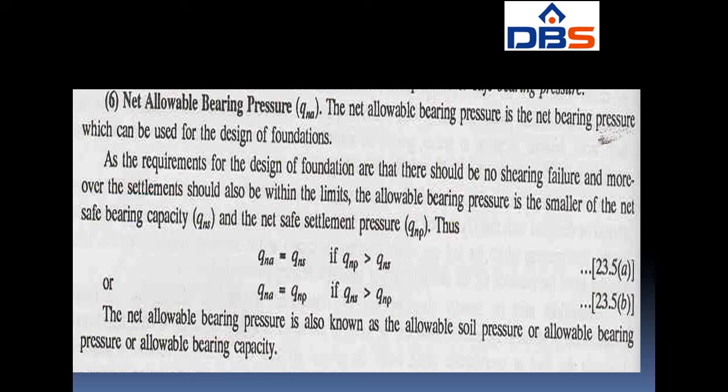If QNP is greater than QNS, QNA is equal to QNS. If the net safe bearing capacity is greater than QNP, QNA is equal to QNP. So by comparison itself we can find the net allowable bearing pressure. The net allowable bearing pressure is also known as allowable soil pressure, allowable bearing pressure or allowable bearing capacity.